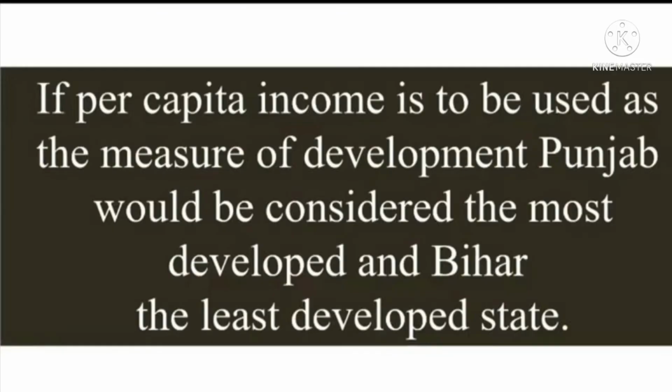If per capita income is used as the measure of development, Punjab would be considered the most developed and Bihar the least developed state, but development is not calculated by per capita income alone. IMR, literacy rate and net attendance rate are also calculated.